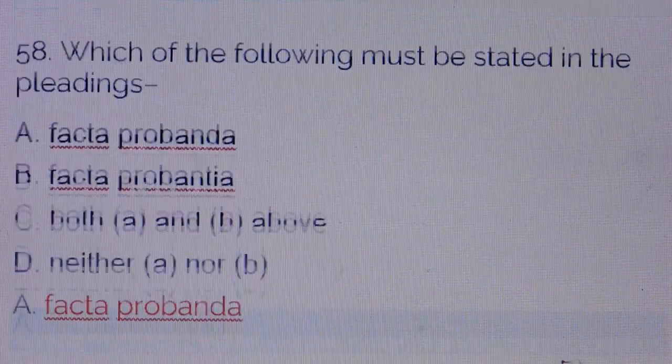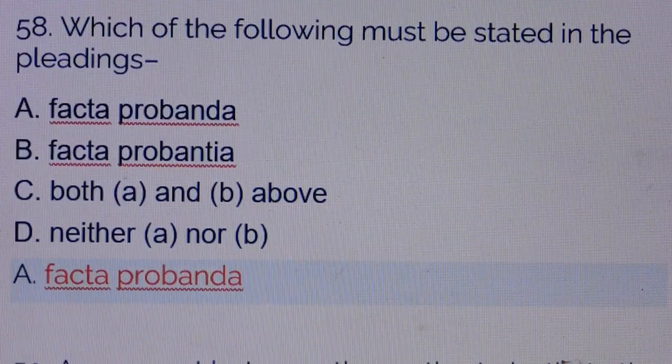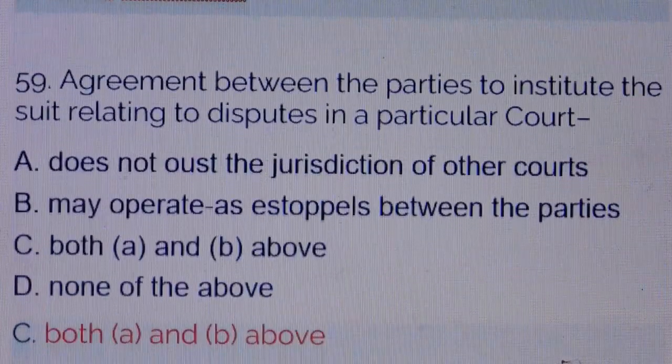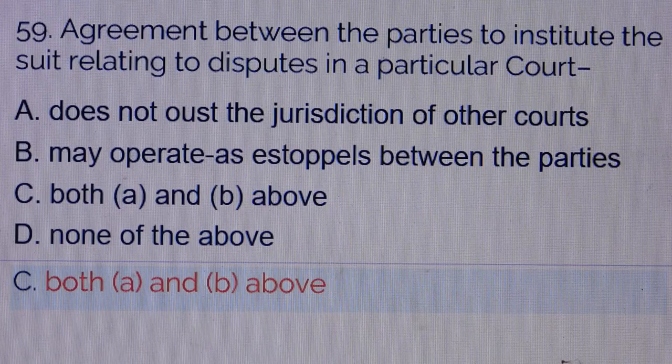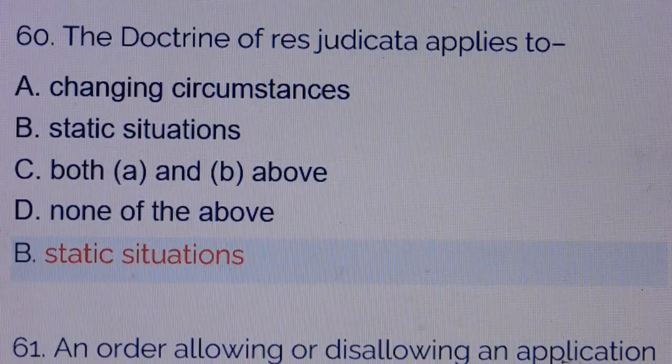Question number 58. Which of the following must be stated in the pleadings? Answer is option number A, facta probanda. Question number 59. Agreement between the parties to institute the suit relating to disputes in a particular court: answer is option number C, both A and B above. Option A, does not oust the jurisdiction of other courts. Option B, may operate as estoppel between the parties. Question number 60. The doctrine of res judicata applies to